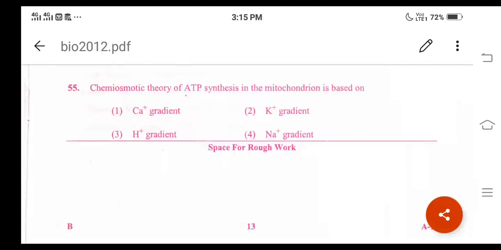There is a gradient of H plus or protons, or hydrogen ions, which moves across the membrane. This movement of protons results in the production of energy with the help of the enzyme called ATP synthase, or it is also called the ATPase, right? And for question number 55, option 3 is the correct answer.